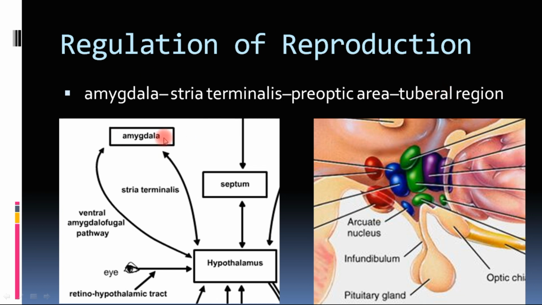As you can see here, the amygdala, then stria terminalis, hypothalamus, and especially the preoptic area and the tuberal area. The preoptic region and the tuberal region are involved in the regulation of reproduction by the hypothalamus.